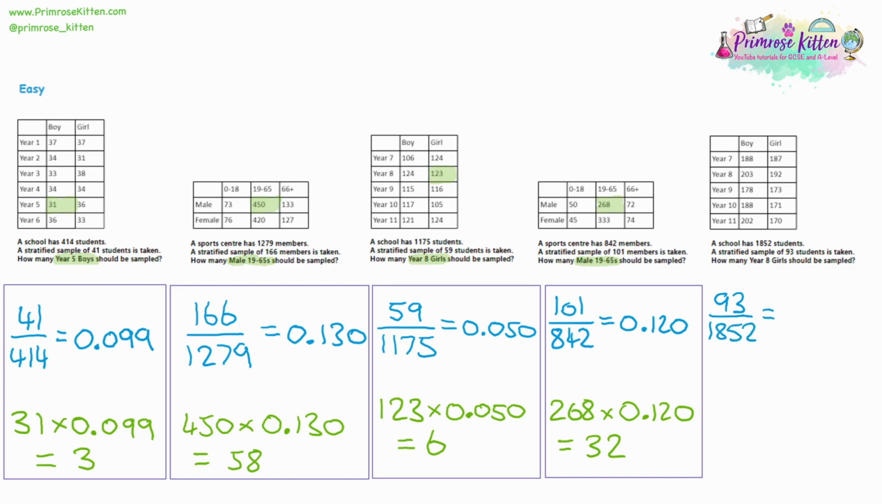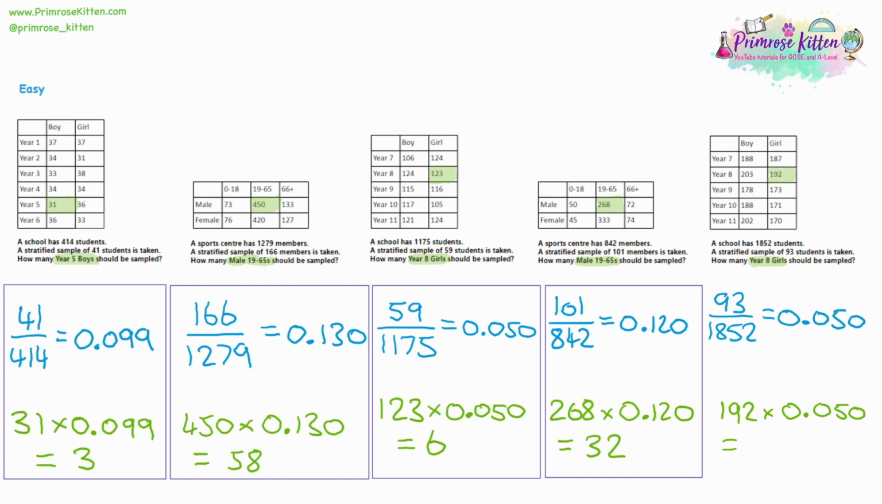And the proportion that should give us is 0.050 to 3 decimal places. Now, this time we are sampling Year 8 girls. So we find Year 8 girls, there's 192 of them. So we take the 192, multiply it by our ratio 0.05, and we should get how many Year 8 girls we're going to sample. And by doing that multiplication, I'm getting 9.6 girls.